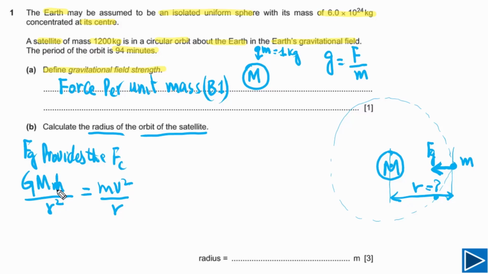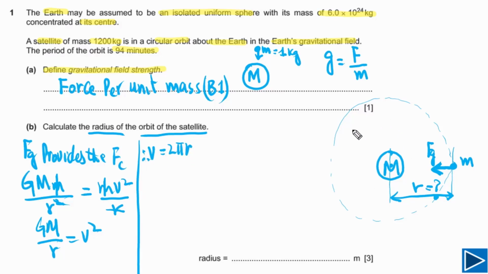If you look at this one, the mass of satellite, we can cancel on both sides, and r we can also cancel. So here we are left with G capital M, and this is equal to v squared, and v is the orbital speed. Orbital speed v, this is also equal to 2 pi r, means the total distance travelled in one cycle divided by the time taken, means this is the time period.